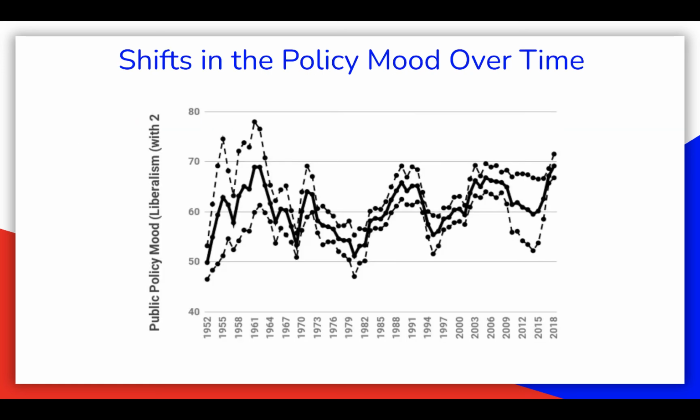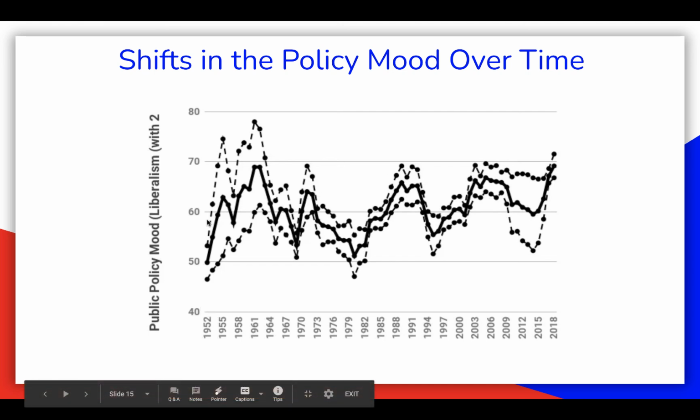So here we're looking at the policy mood over time. Just look at this solid line though, okay? Don't look at the dashed one. The higher this solid line is, the more liberal the policy mood. So in 2018, the policy mood is really at its highest point in the past 70 years since they began measuring it in 1952.